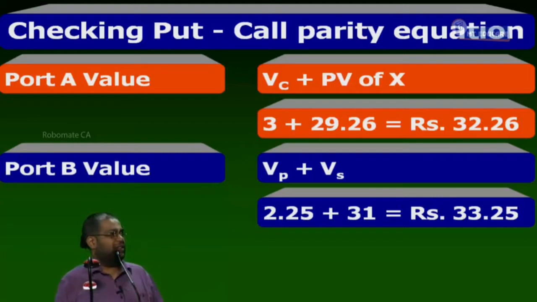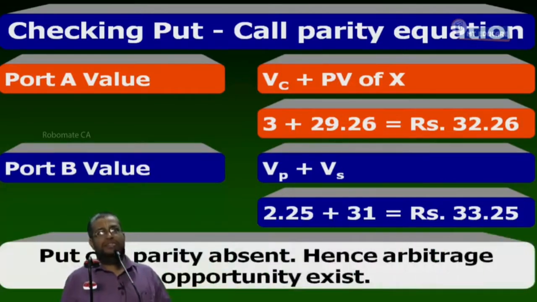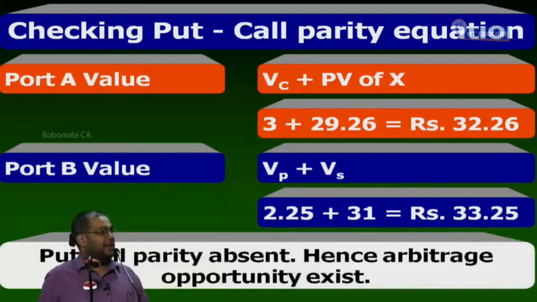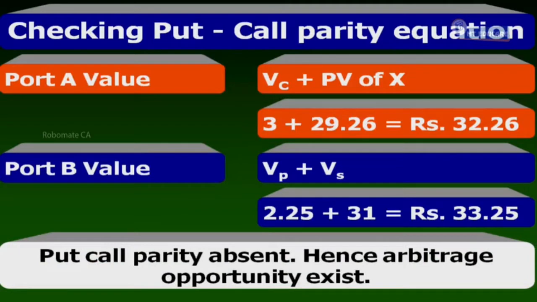Hence arbitrage exists. Up to this, is everybody following in order? First I calculate the present value of strike price, then check the put call parity; if it is absent, what is present? Arbitrage is present.